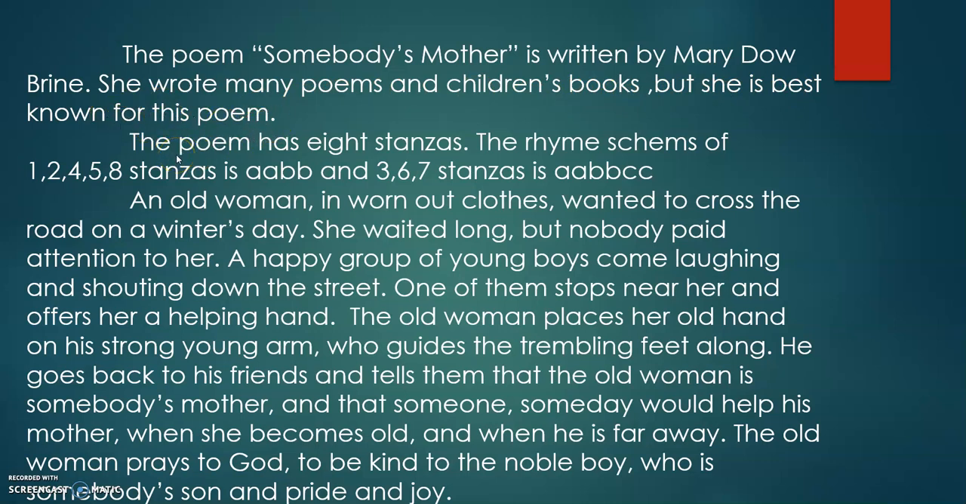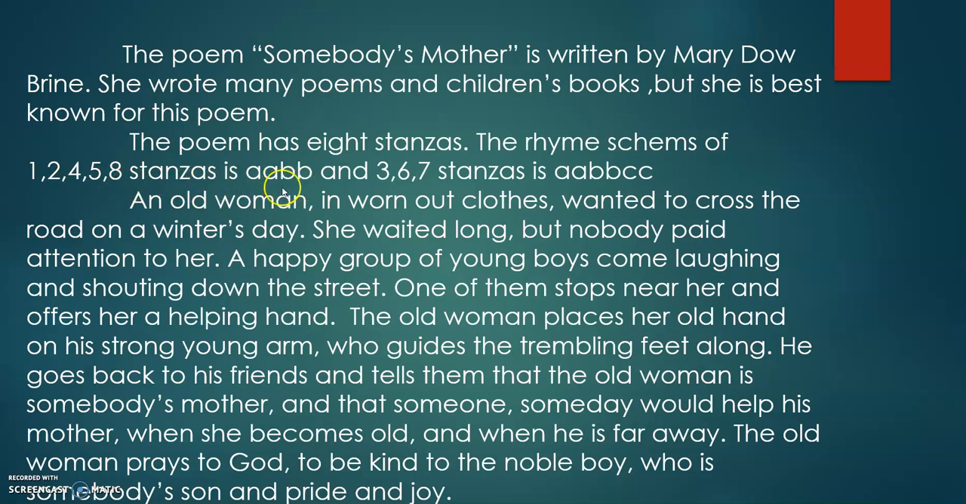Now coming to the second part, what is it? The rhyme scheme. The poem has 8 stanzas. You know, it has got 8 stanzas. You can count it. Now let's see the rhyme scheme of 1st, 2nd, 4th, 5th and 8th stanzas. What is the rhyme scheme?